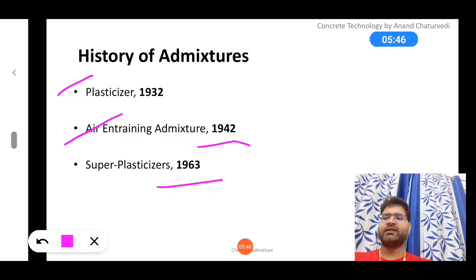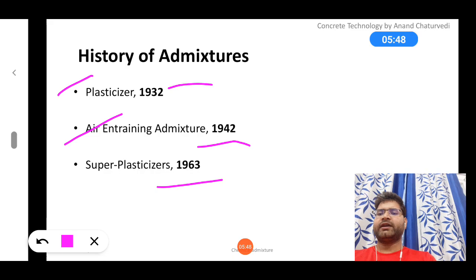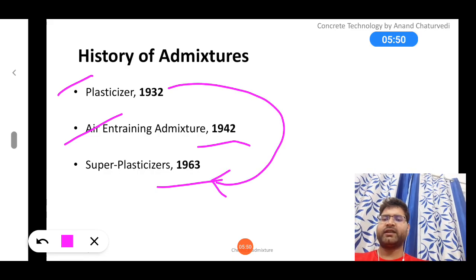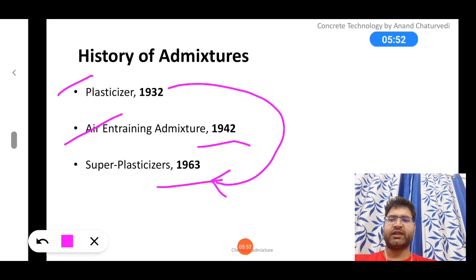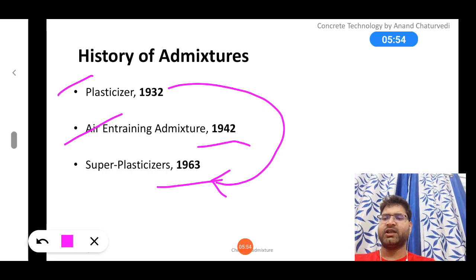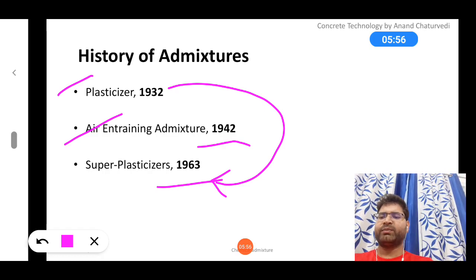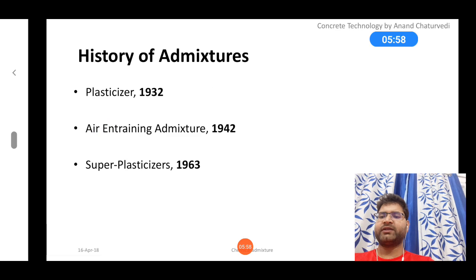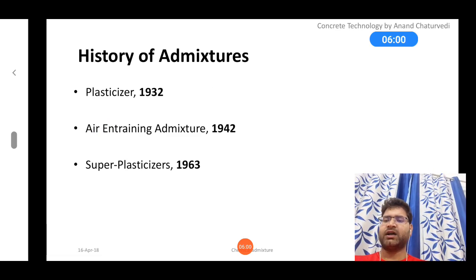Super plasticizer is basically a plasticizer with high efficiency. We will discuss one by one what a super plasticizer and a plasticizer are and what the difference is.